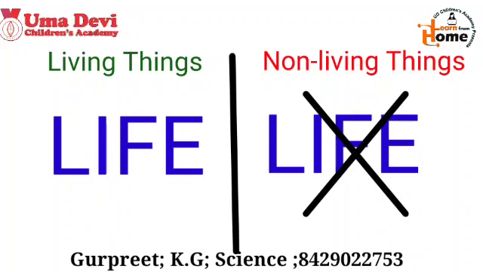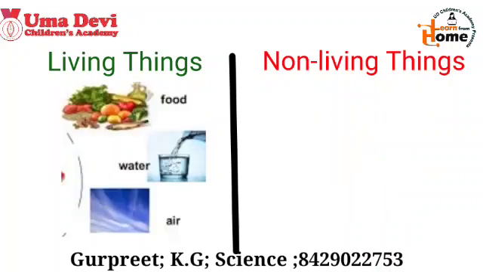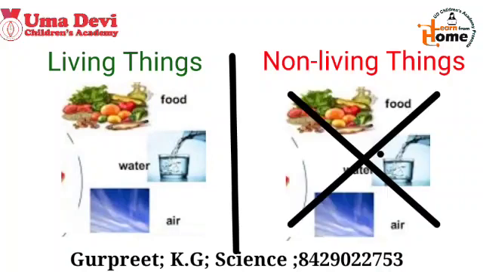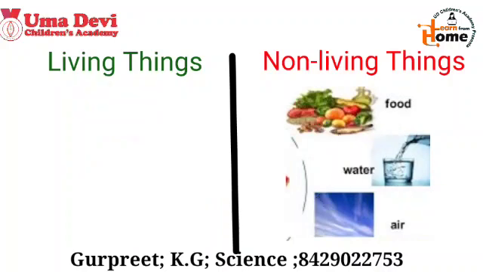Good. And kids, as we know that living things need food, air and water to live. But on the other side, non-living things don't need any food, air and water.